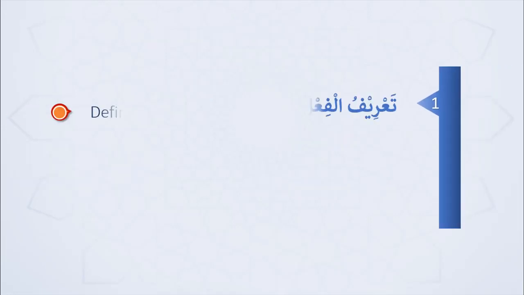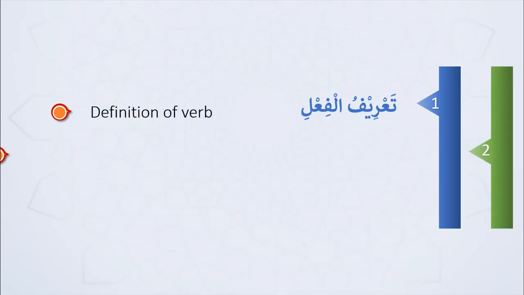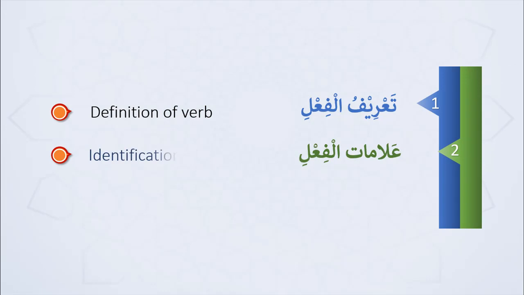So today we have learned ta'rif al-fi'l, definition of a verb, and we have learned alamat al-fi'l, the identification of a verb.